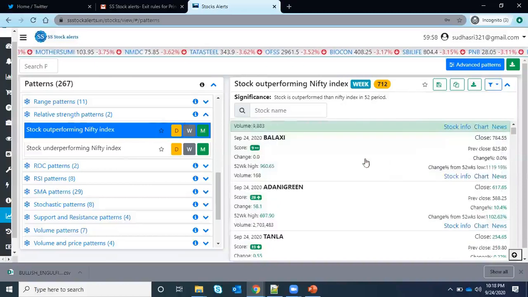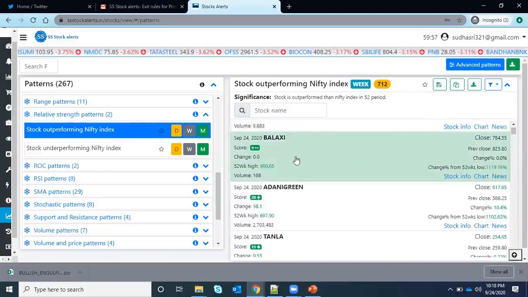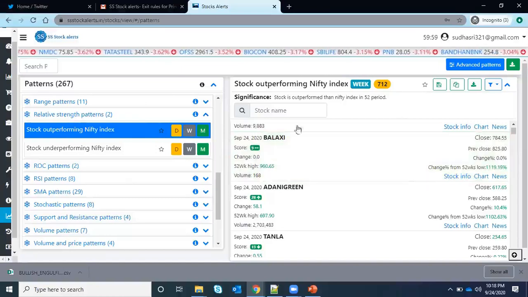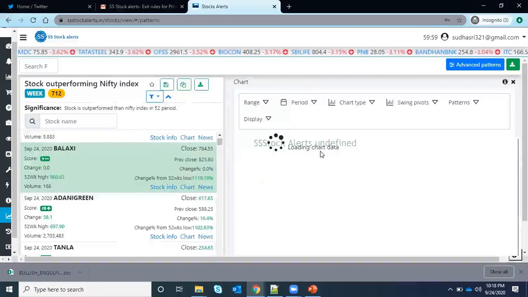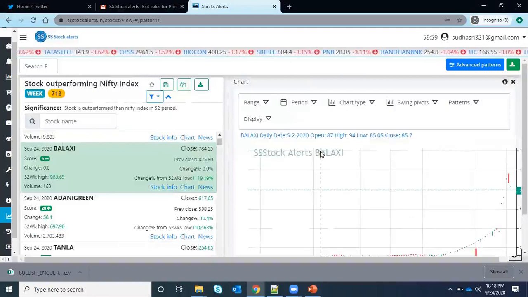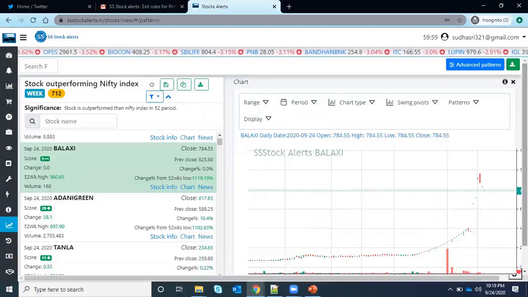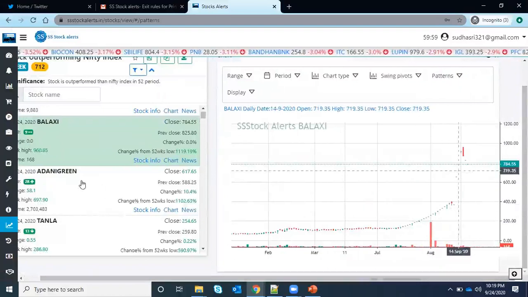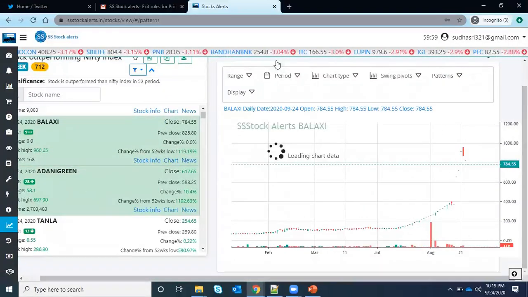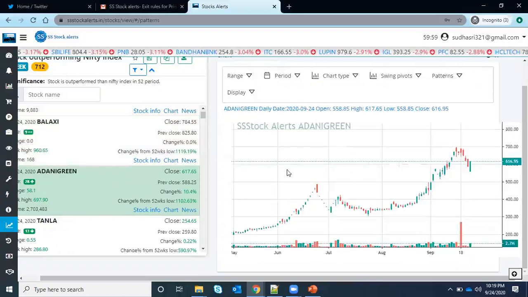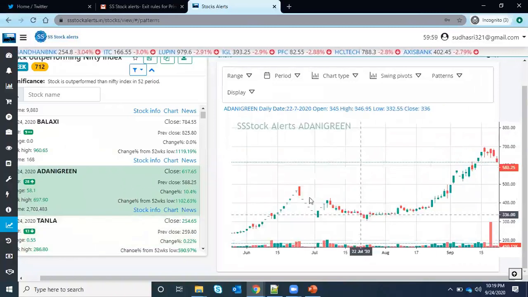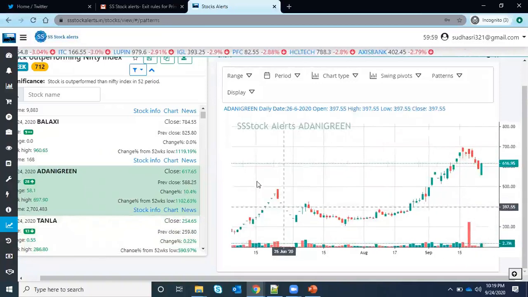Now I want to see the chart, how the structure actually is. You just click here and it will bring you the view of the chart. Let me close this. Okay, I think this chart is not good. Let me click on Adani Green. If you see here, this stock's current closing price is 617, and its highest price is 697.